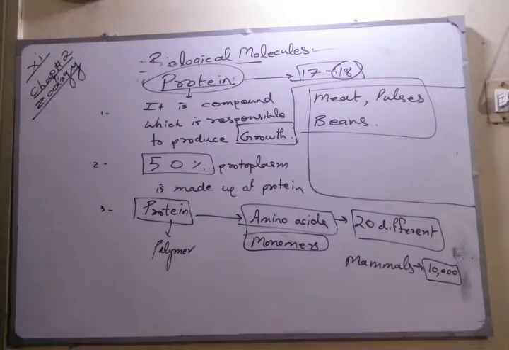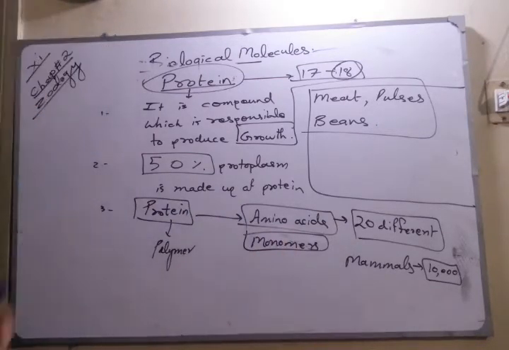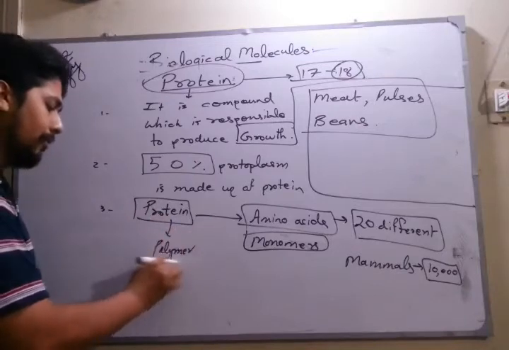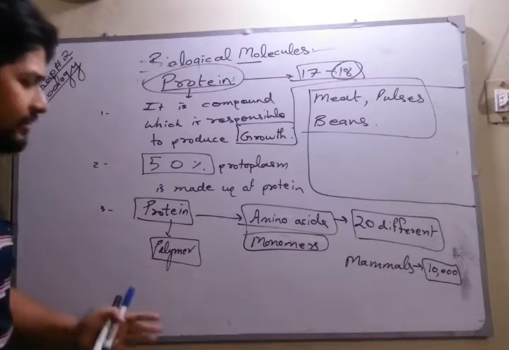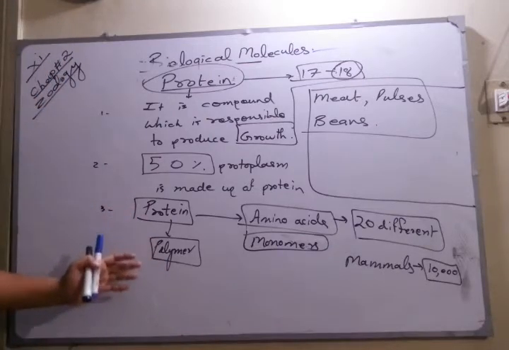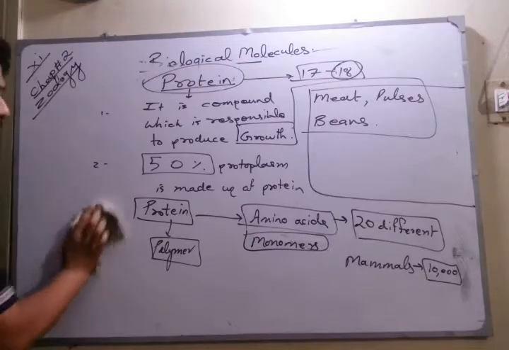We know that proteins are made up of amino acids, which act as the monomer of protein, and you should know what a monomer and a polymer are. A chain of amino acids linked together forms protein, a polymer, and when a polymer is produced, water is released. Here we're going to study the structure of amino acid, how it forms the protein and the polymer, and how water is lost. So let's see the next part.